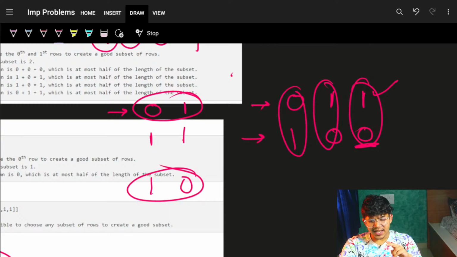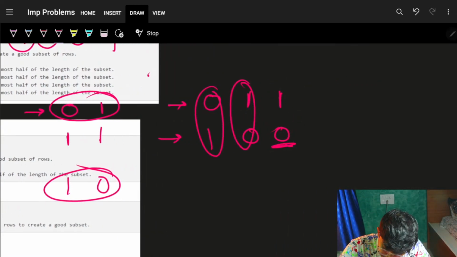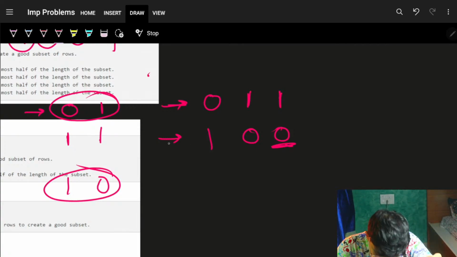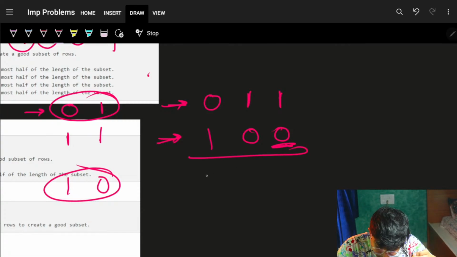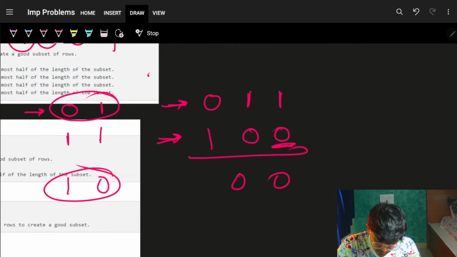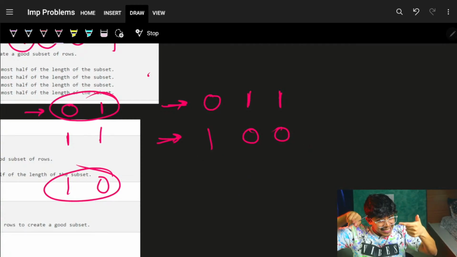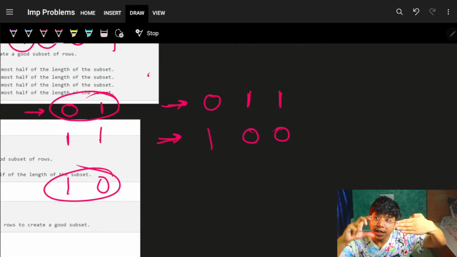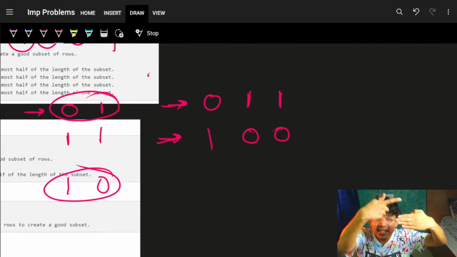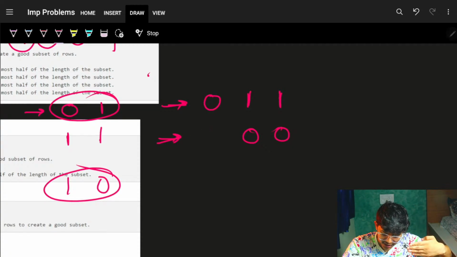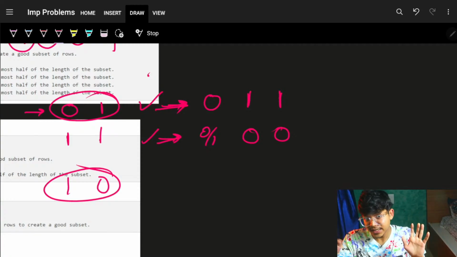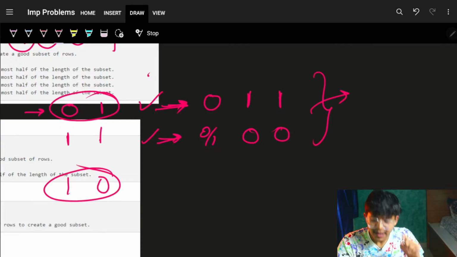That seems correct. But Aryan, it means that for one row, I will just try to find some other row such that the AND operation is ultimately a 0. Which means, if I choose one row, the other row should be such that if here is a 1, here should be a 0. If here is a 0, then I can have a 0 or a 1. But if I'm choosing this row, then the other row should look something like this. So if it is something like this, I can simply say, okay, these two are my final rows as the answer.